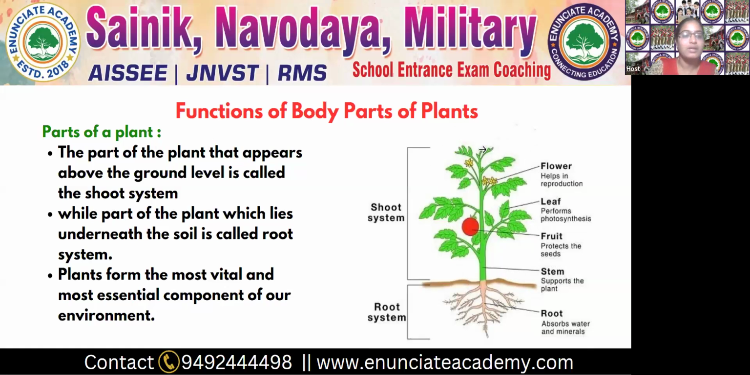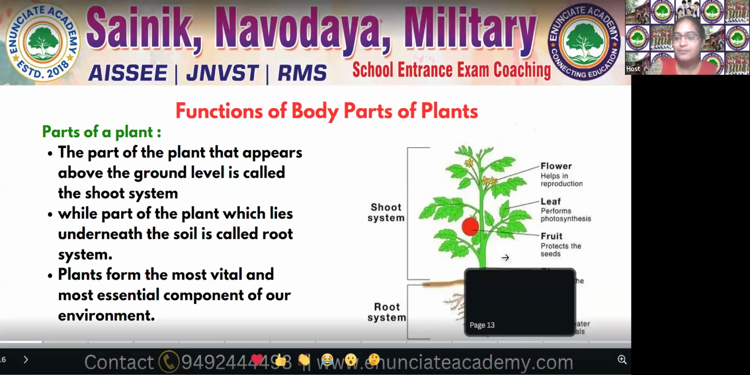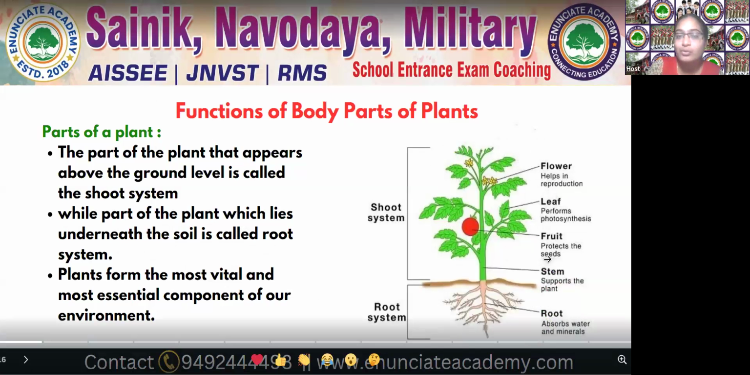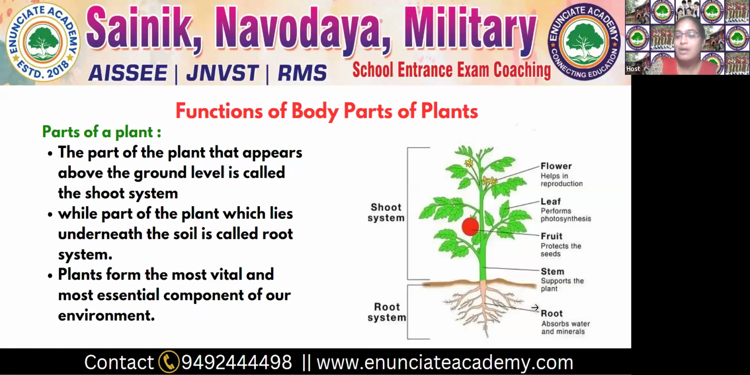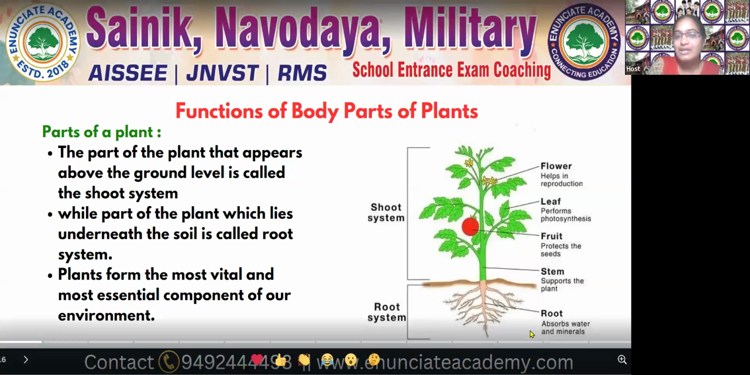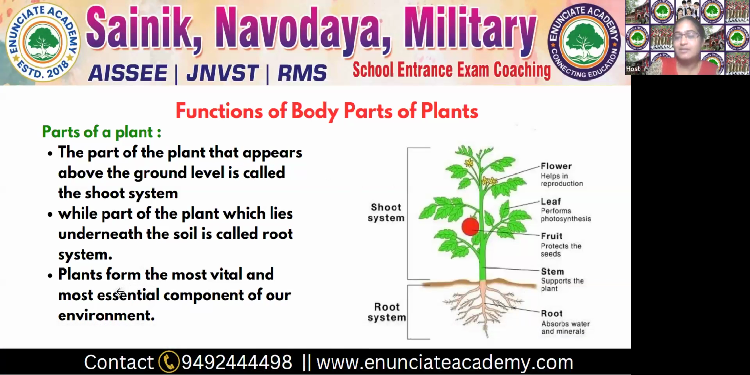And the part of the plant which lies underneath the soil is called the root system. This part of the plant above the ground is known as the shoot system, and this part of the plant underneath the soil is known as the root system. Plants form the most vital and essential component of our environment. Plants have a very important role in our environment.